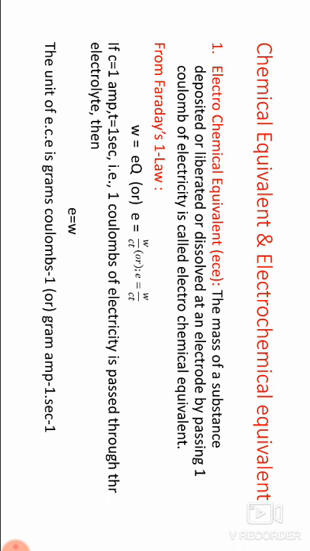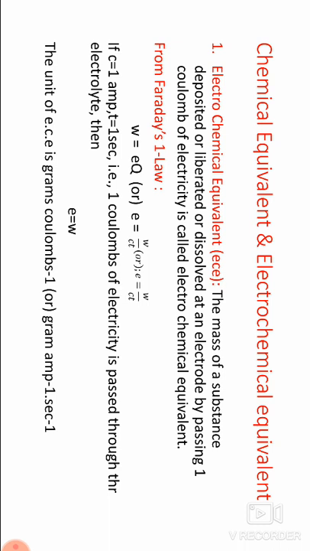Chemical equivalent and electrochemical equivalent. Electrochemical equivalent, that means ECE, is the mass of a substance deposited or liberated or dissolved at an electrode by passing 1 coulomb of electricity. From Faraday's first law, W = eQ, or small e = W/Ct.